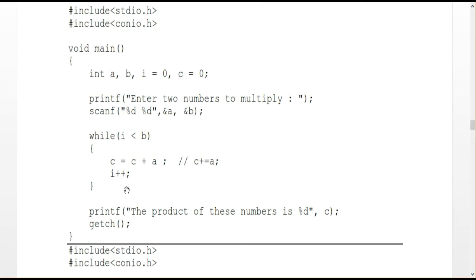C equal to C plus A. C value initially is 0. The A value is a user defined value, and the next time I plus plus, again check. So this is a process to execute the multiple of two numbers using the while loop.